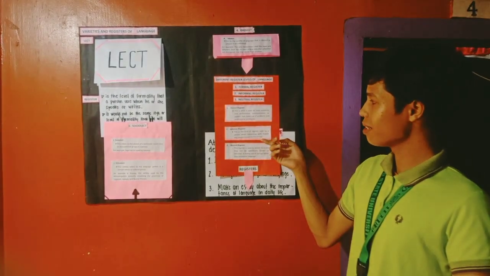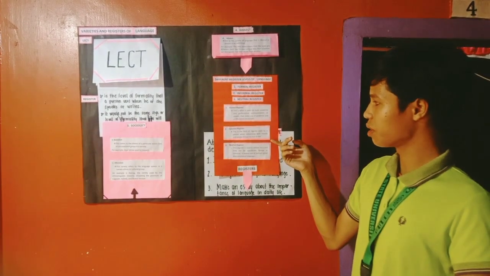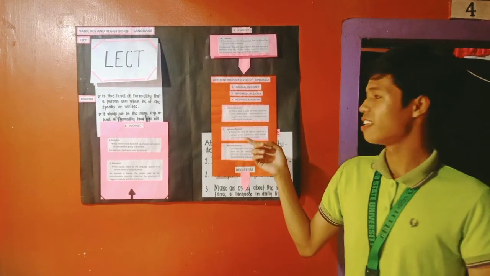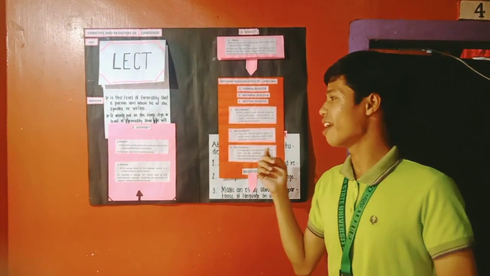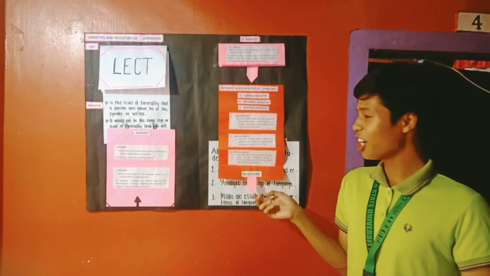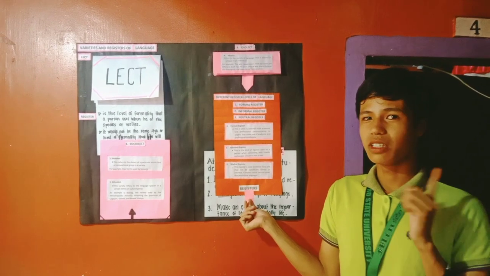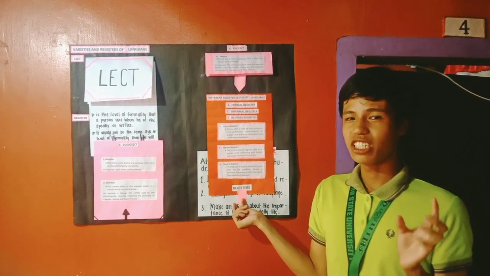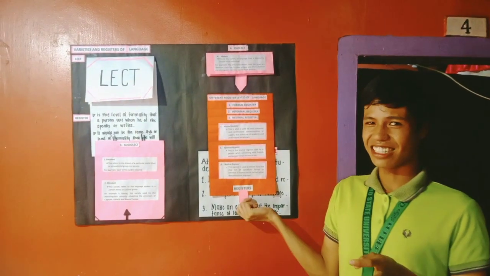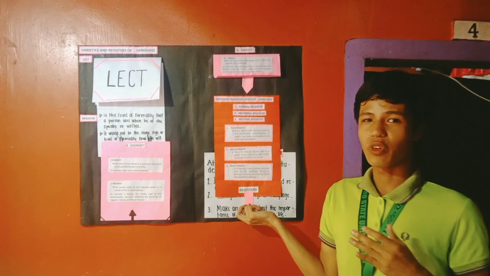Second, informal register. Informal register is the kind of register used by a person when conversing with friends and people known to him or her. An example of this is when you call your friend, you are going to say, "Hey, what are you doing?" That is a kind of informal register. So the phrase "Hey, what are you doing?" is an example of informal register, as you are talking to your friend in an informal manner.